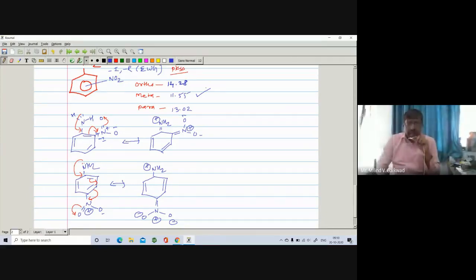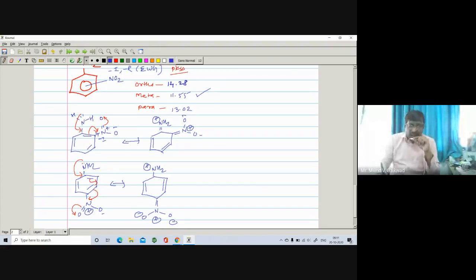Now we have to compare the ortho and para. If you see ortho and para, of course, the lone pair on the nitrogen is involved in delocalization onto the benzene and the nitro group in both cases. Now the question arises: as both are the same, then why is the ortho found to be less basic as compared to para? The reason is that in orthonitroaniline, the nitro group is present at the ortho position, and the nitro group